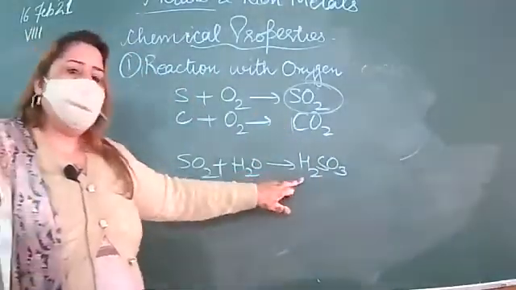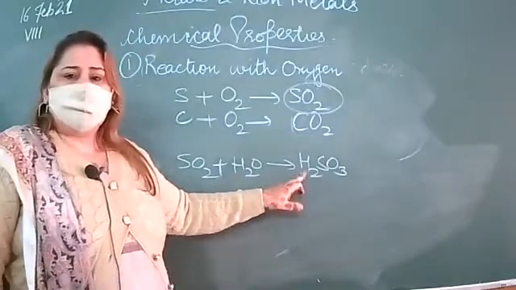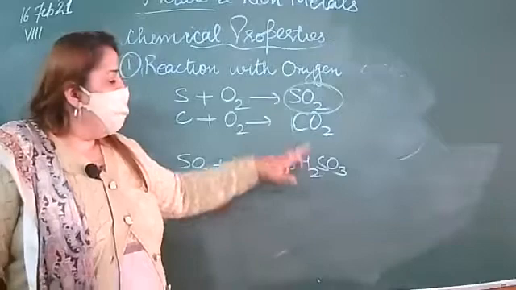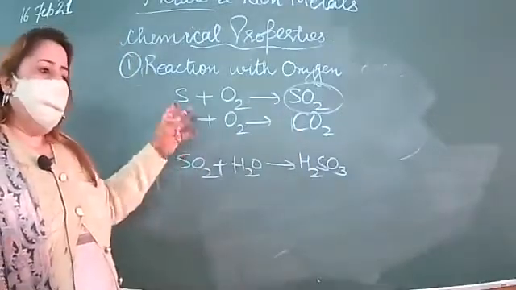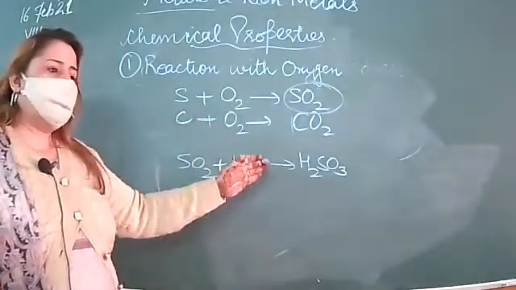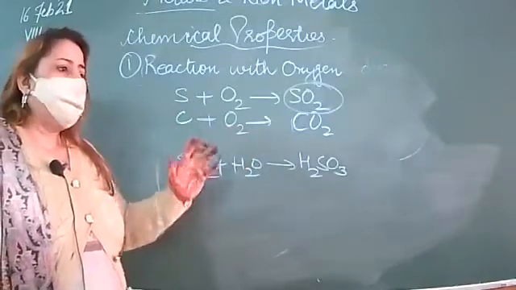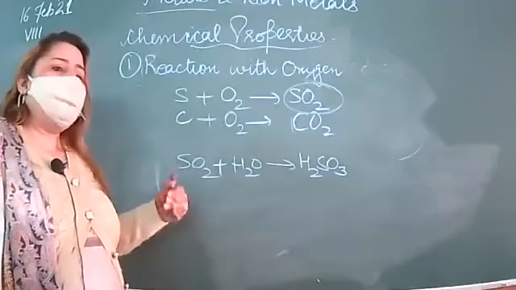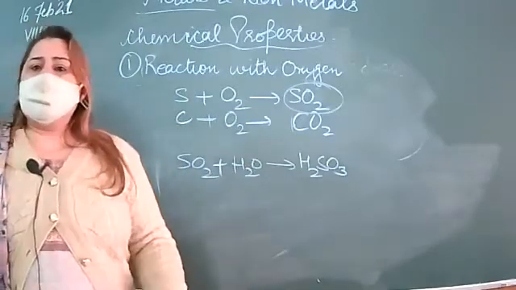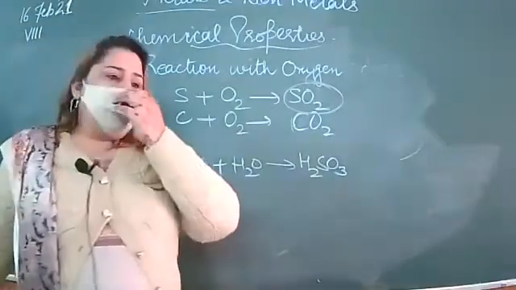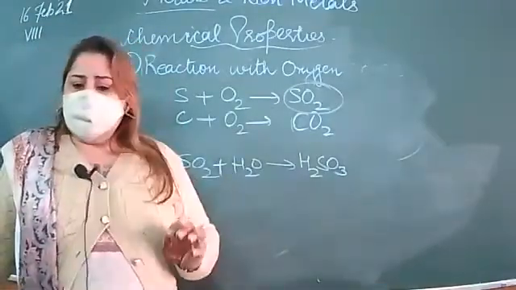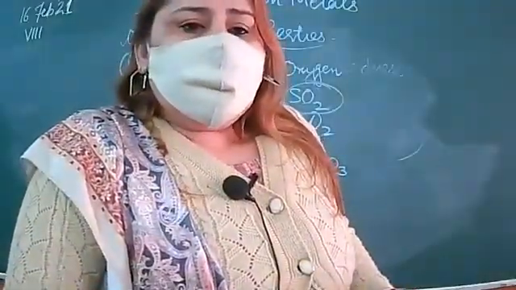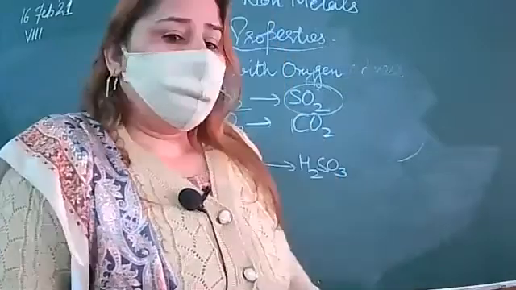So this is what acidic in nature. So these turn the blue litmus to red. Clear? Nitrogen is a non-metal. When it combines with oxygen, it will form the respective oxide, nitrogen dioxide or nitrogen oxide. And when it mixes with water, it will form nitric acid, that is acidic in nature and converts the blue litmus to red. Is it clear to all of you? Okay, thank you.